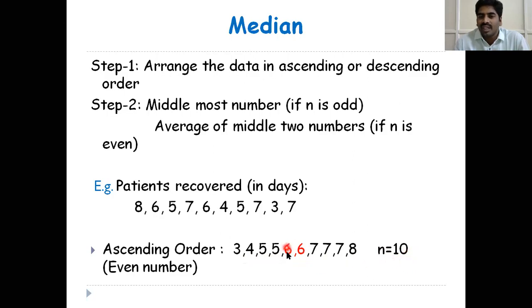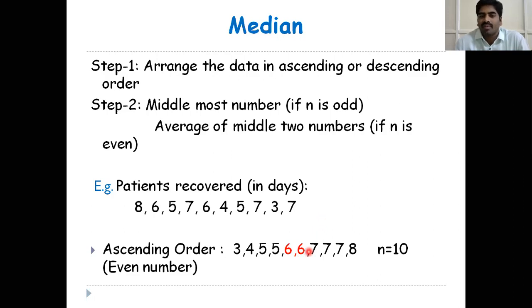We have two middle numbers in the ascending order series, 6 and 6, and you take the average of these two numbers, 6 plus 6 by 2, that equals 6. In this case also, median is equal to 6. Mean is 6 and median is also 6. So on an average, it will take a total of 6 days for the patient to recover from this disease.